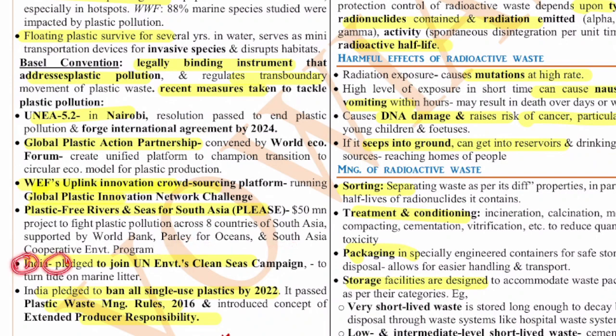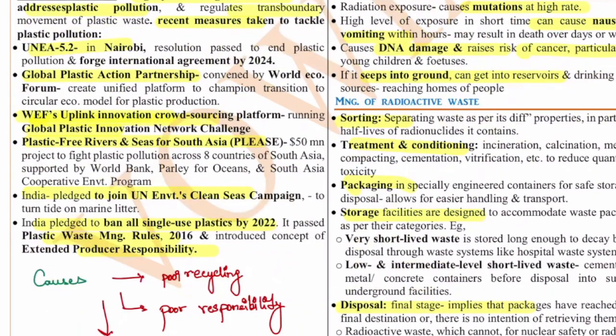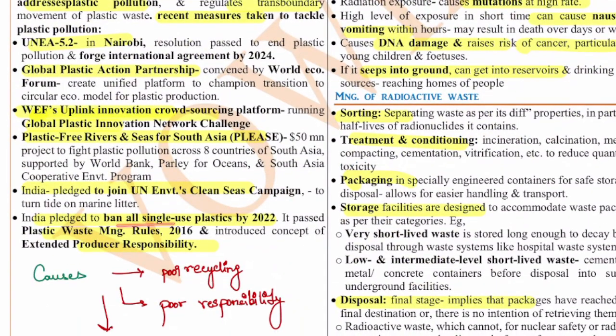India pledged to join the UN Environment's Clean Seas campaign to turn the tide on marine litter, and India pledged to ban all single-use plastic by 2022. It passed the Plastic Waste Management Rules 2016 and introduced the concept of extended producer responsibility. So these are the contributions of India and the world as well.